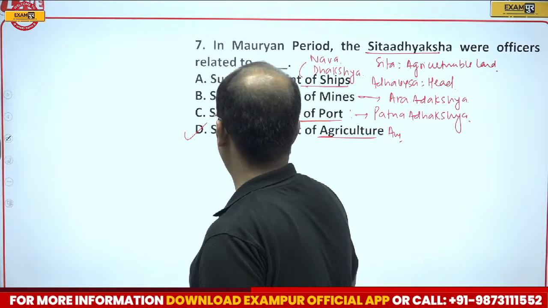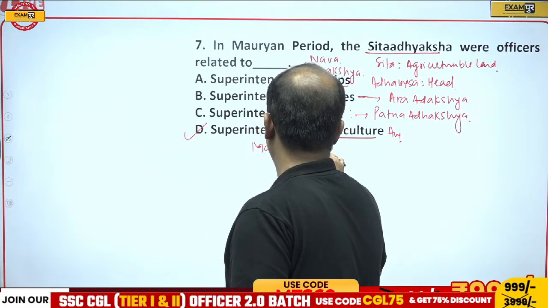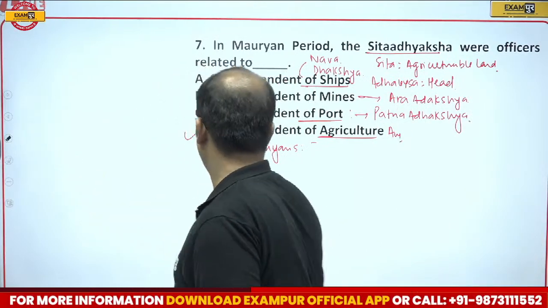And Mauryans, they had the largest tax net system because of the largest bureaucracy in ancient India.